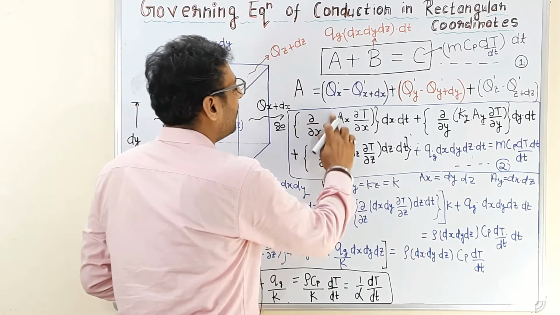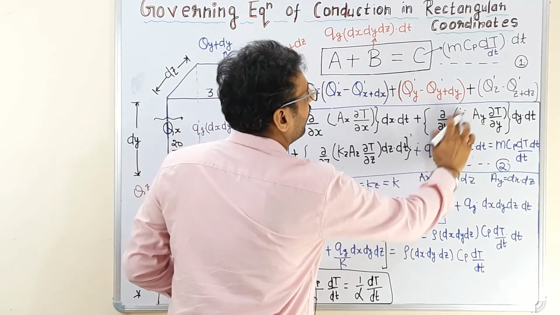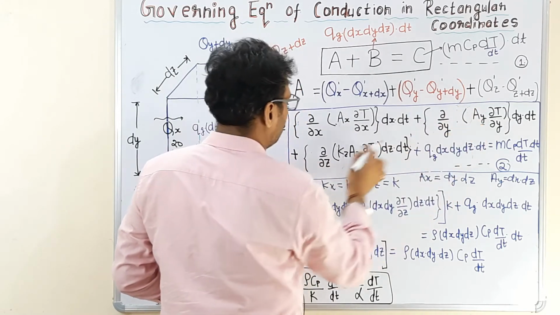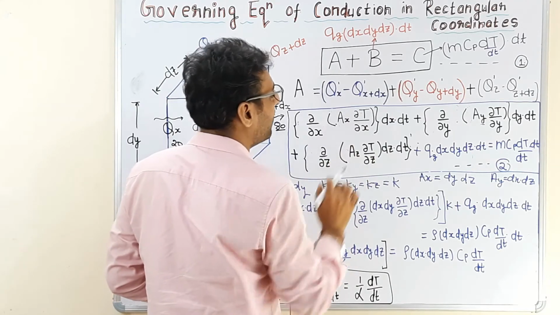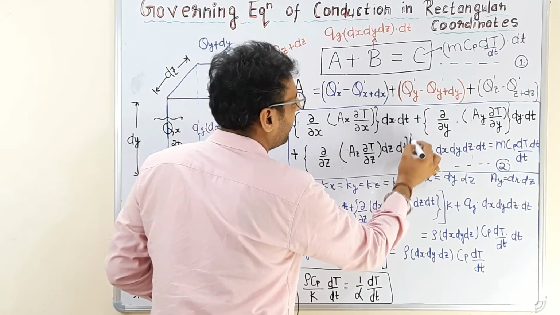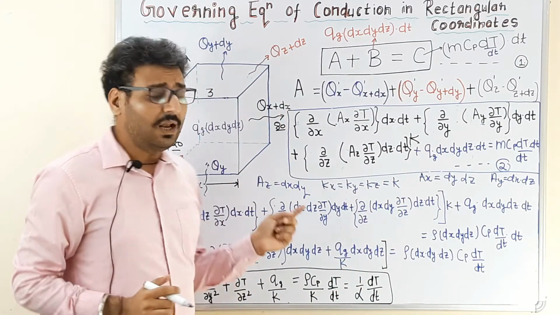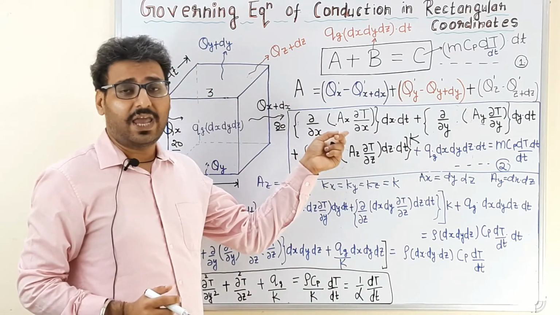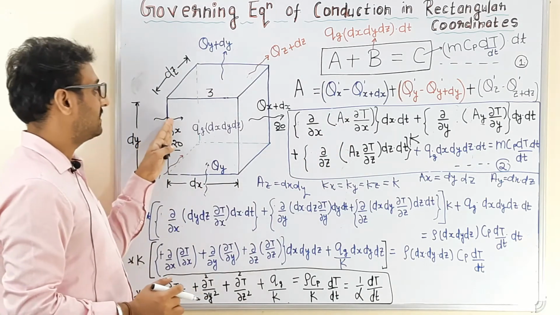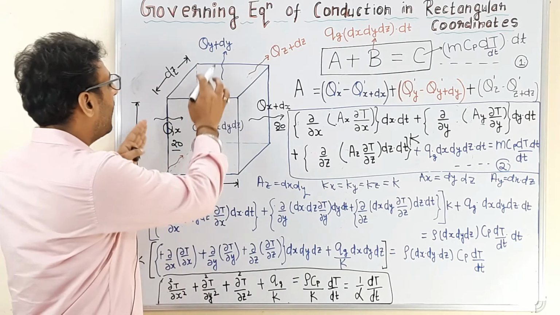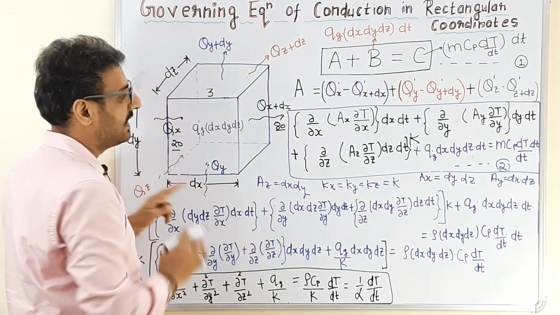After taking it out of the derivative, we can take it common also because k is similar in all three terms, so we can take k out of the bracket. Now Ax is basically the area which is perpendicular to the heat flow in x direction. So here Ax will be dy into dz.